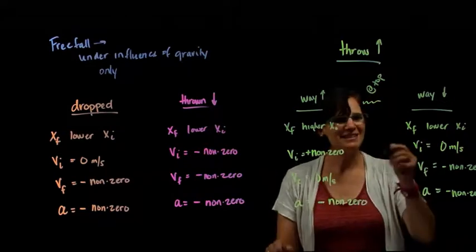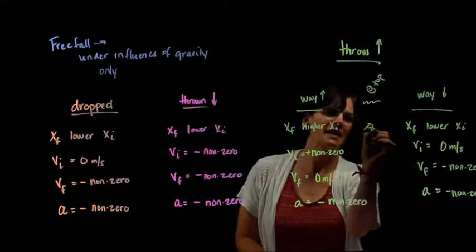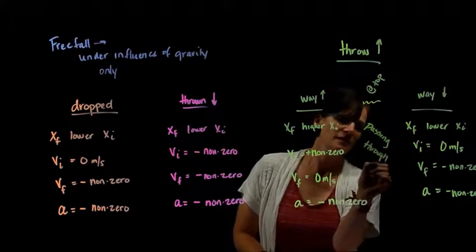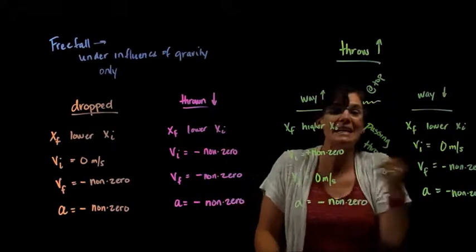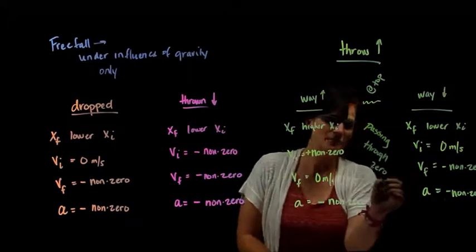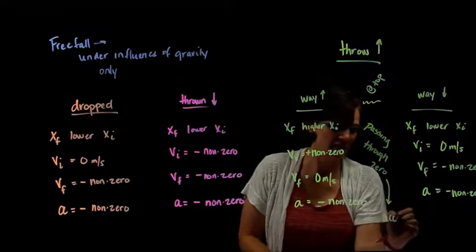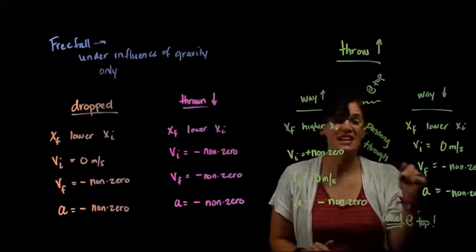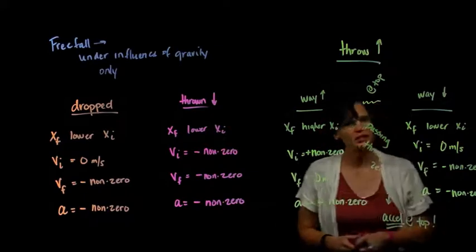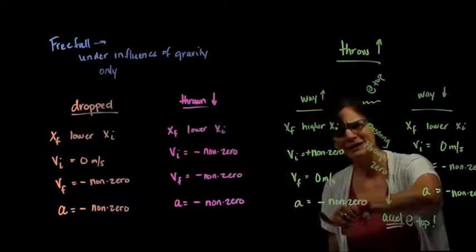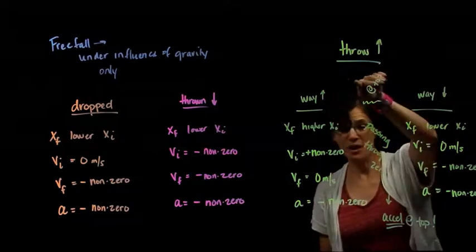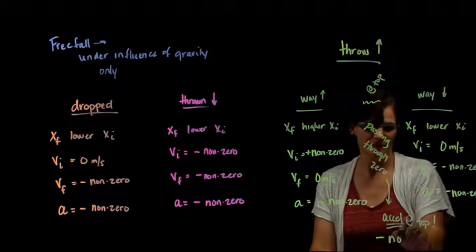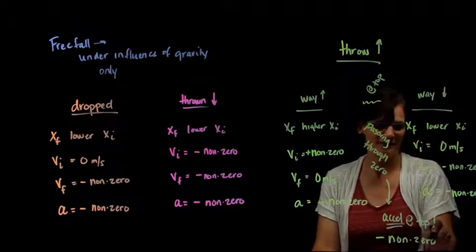So at the top, we want to think about it as passing through zero. It doesn't stay there. It keeps changing. And if it keeps changing, there has to be an acceleration at the top because it's changing. And what does that acceleration look like? Well, if it was negative slowing the object down and negative to speed the object up, it too is negative at the top.